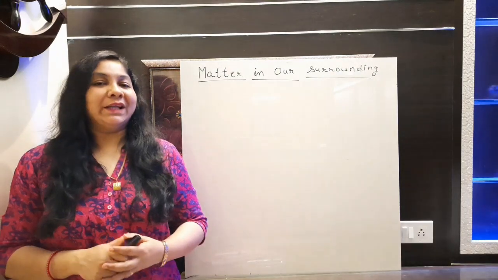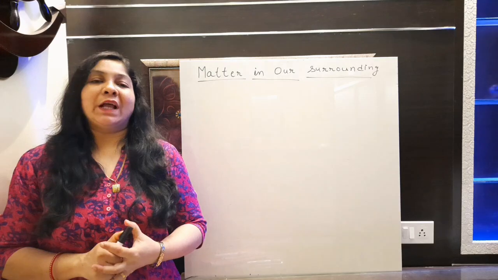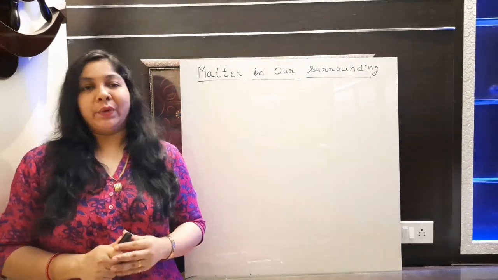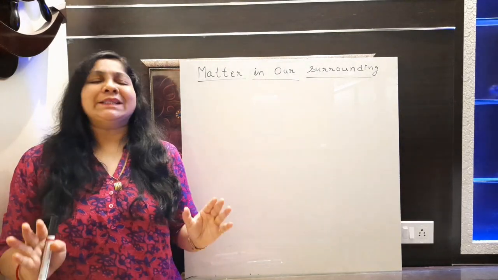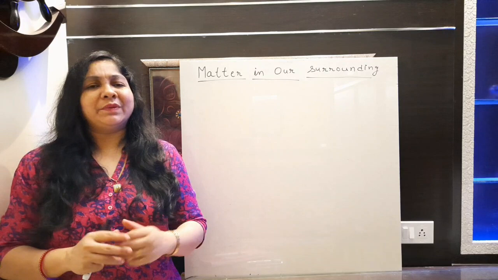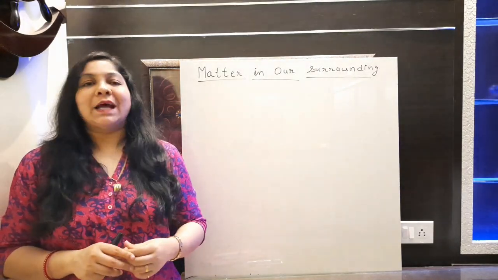Radha Sinha from Careers Catalyst, and today I'm here with the first chapter of class 9 CBSE, that is Matter in Our Surroundings. This chapter is very simple, we only need to understand some basic concepts, so it will obviously be very simple. So let's start the chapter.